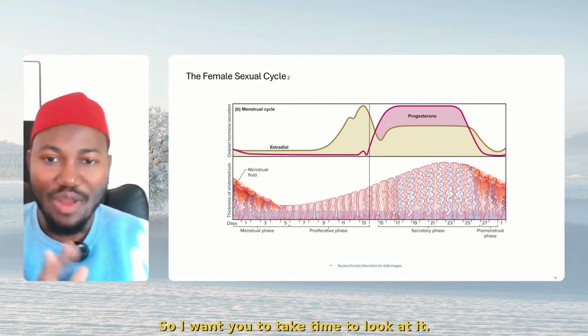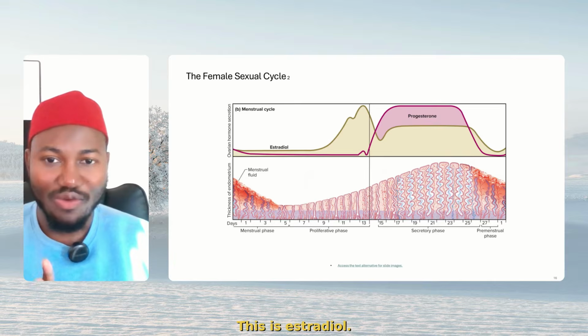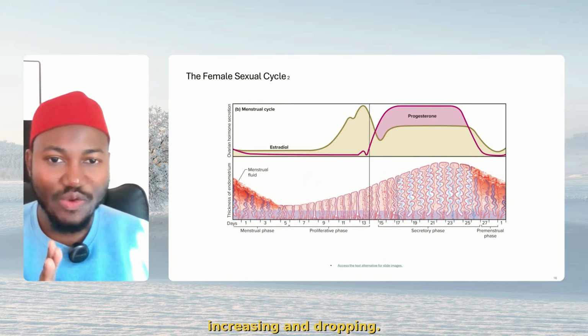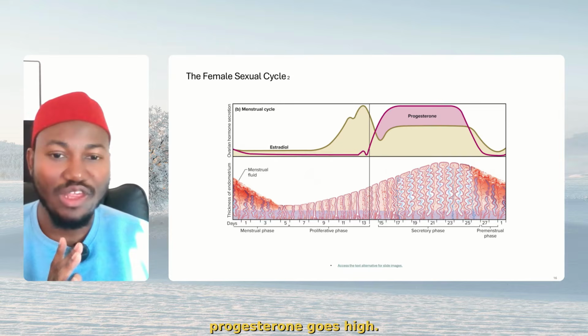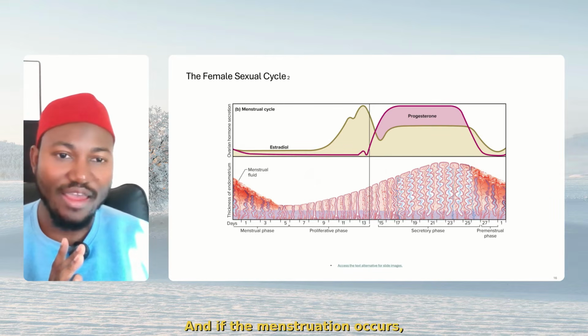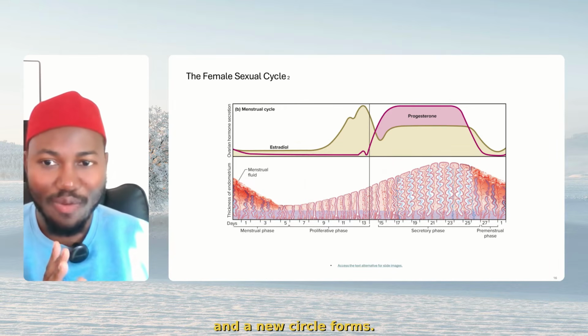So I want you to take time to look at it. These are the hormones that control the menstrual cycle. This is estradiol, increasing, and dropping. Progesterone has taken over. It was low before, but from 14 days, progesterone goes high. And if the menstruation occurs, progesterone dies down, same thing with estradiol, and a new cycle forms.